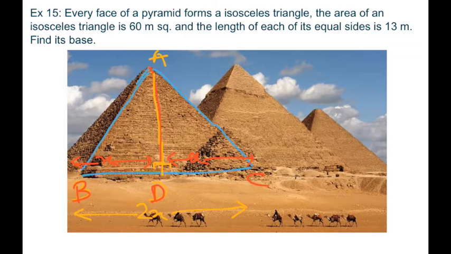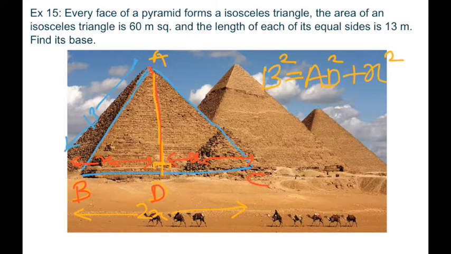So in triangle ABD, let's apply Pythagoras theorem, and it is given that this is 13, which means 13 square equals AD square plus x square.